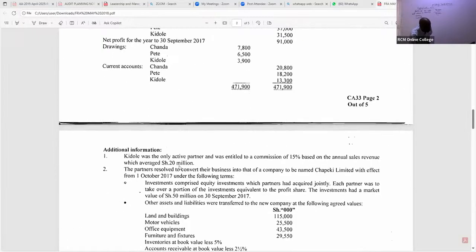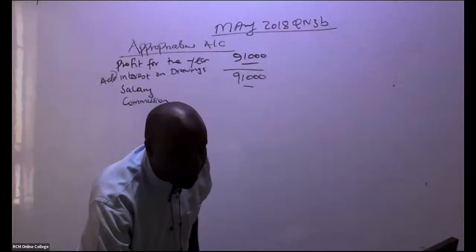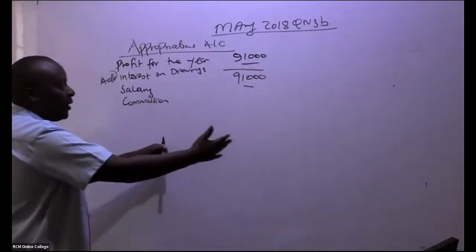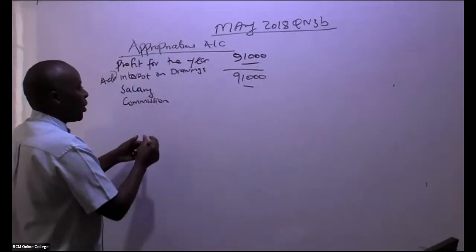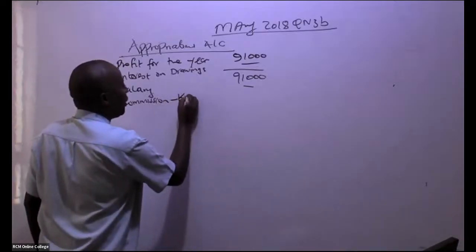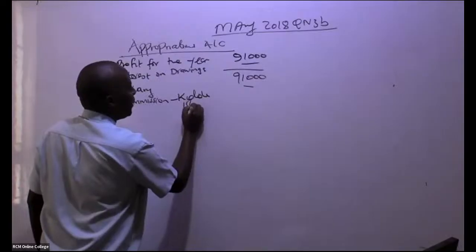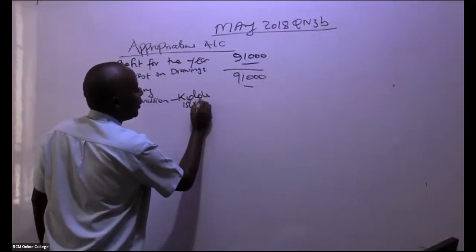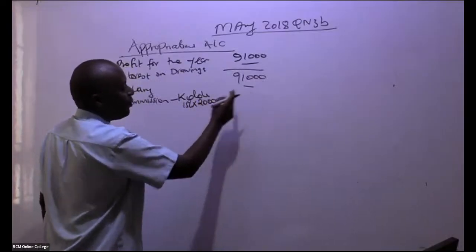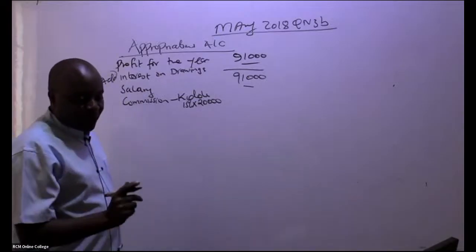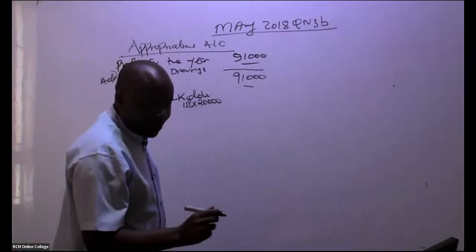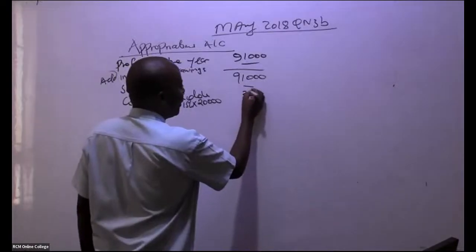So you're talking of 20,000. We have here commission, TL, which is 15% of this 20,000. Can somebody give me this figure? They're giving me a figure of 3,000.